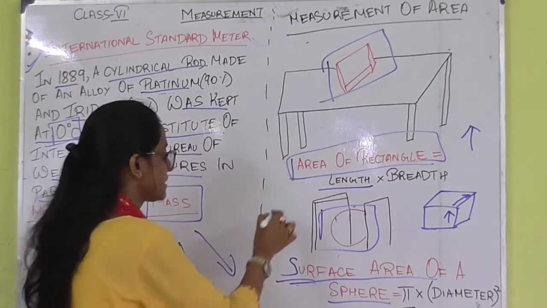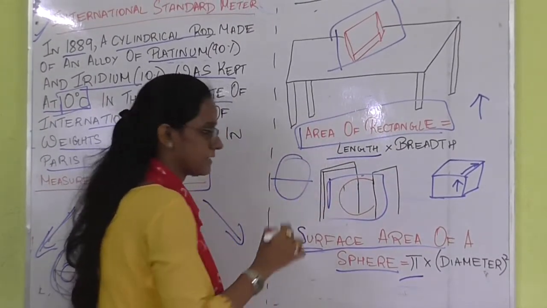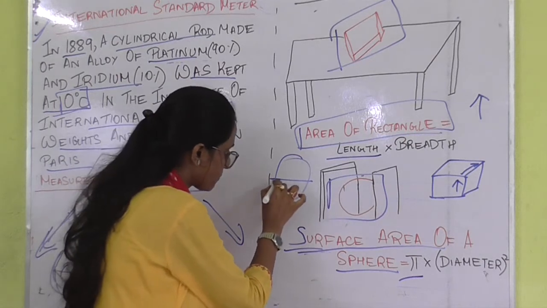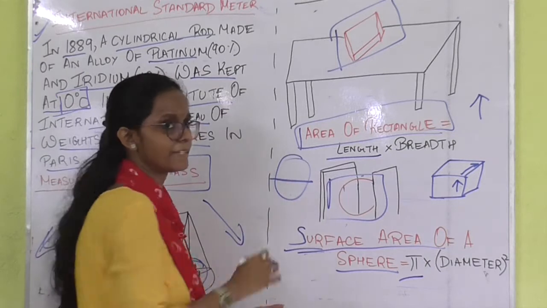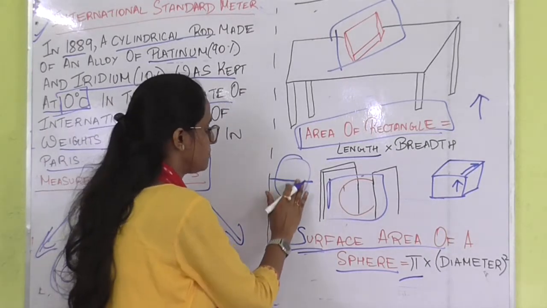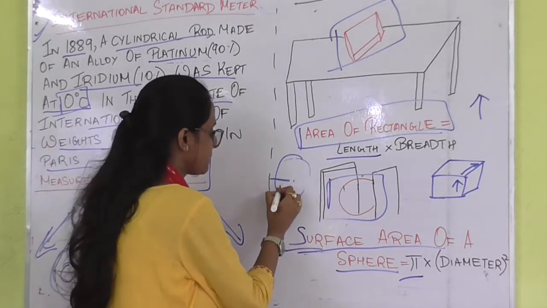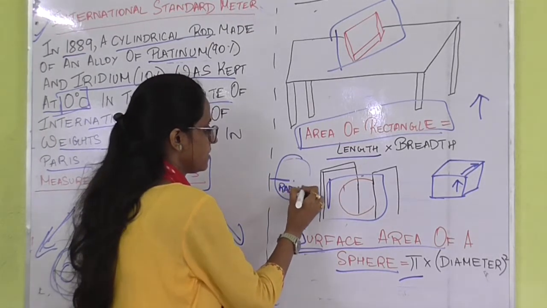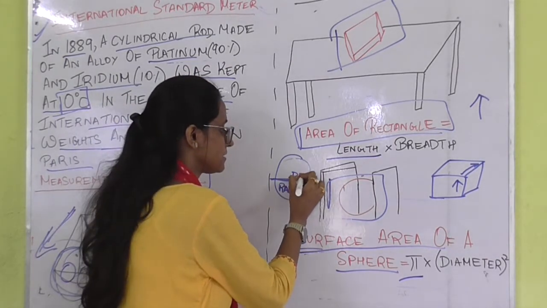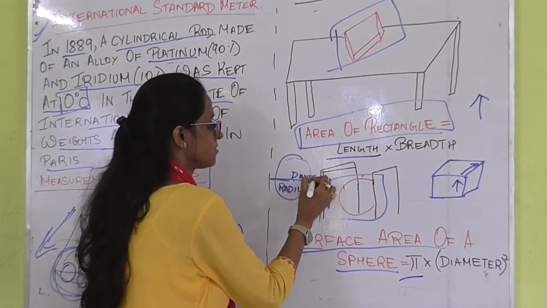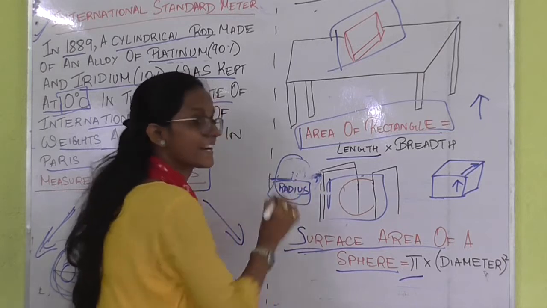Now what is the diameter? Suppose this is a circle and we are measuring the circle from the middle. Okay, so this particular line which passes through the circle from the middle is called the diameter. Now, if the diameter is divided in half, then it will be the radius. If it is a full line, then it is the diameter, and if it is a half line, then it is the radius.